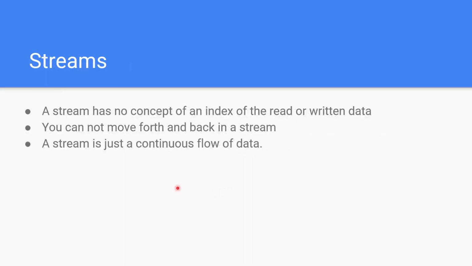And a stream has no concept of index, of read or written data. You cannot move back and forth in a stream. A stream is just a continuous flow of data.